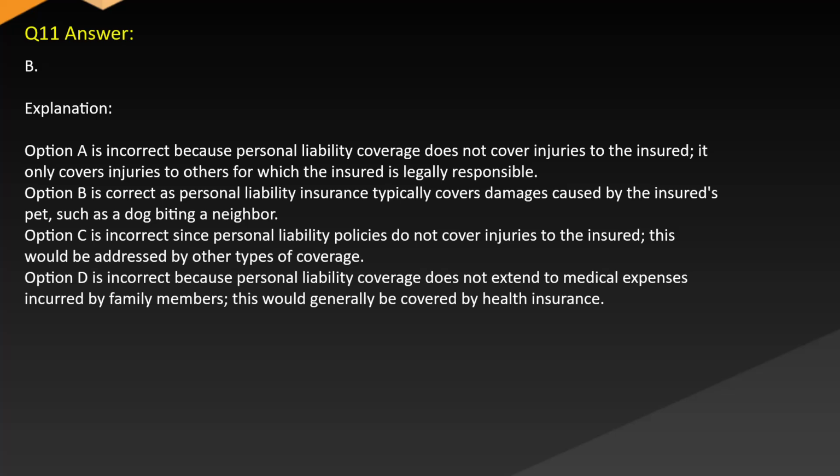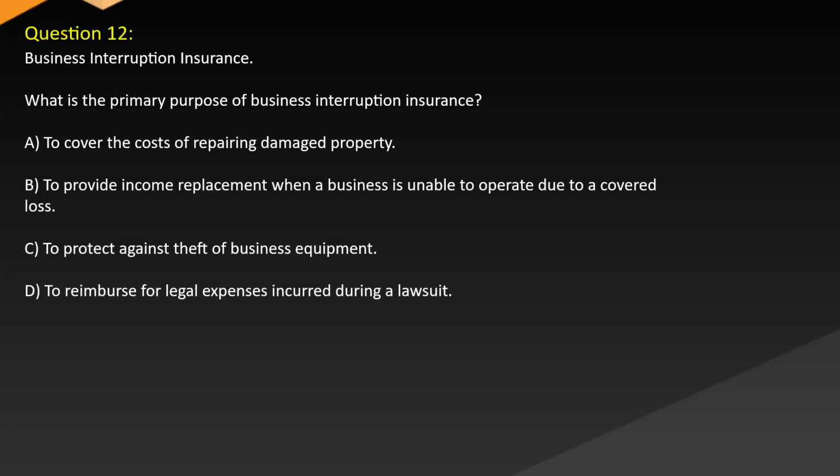Option D is incorrect because personal liability coverage does not extend to medical expenses incurred by family members, and this would generally be covered by health insurance. Question 12. Business interruption insurance.